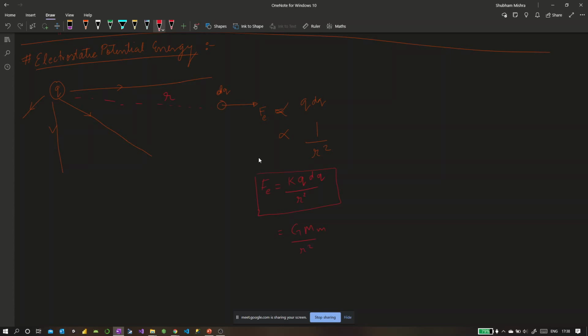Well, that's a very good observation. Exactly. And the reason why gravitational is only attraction is because mass has no polarity. There is no positive mass and negative mass, whereas charges have polarity, right? So that is the main reason for the directional nature of electrostatic forces. Okay, that's a good observation. One more thing to note here is that, if these two charges are placed together, wouldn't they be experiencing gravitational force?